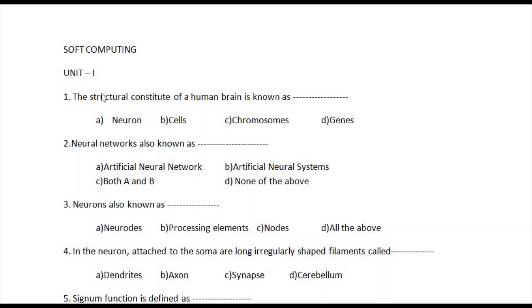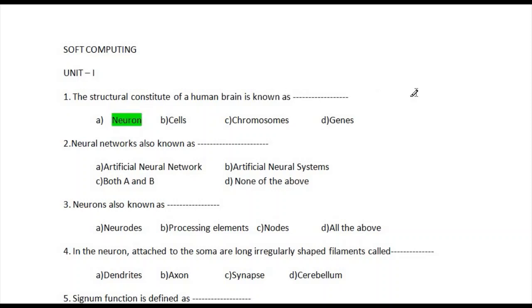Let's go. The first question is: the structural constituent of the human brain is known as? The options available are neuron, cells, chromosomes and genes. So the correct answer is option 1, neurons.